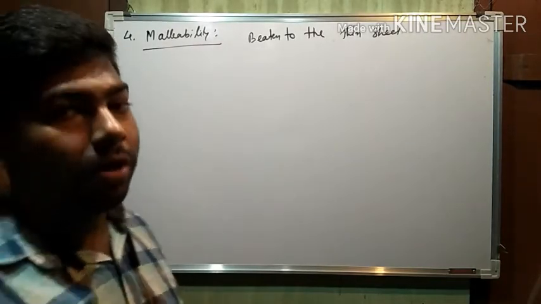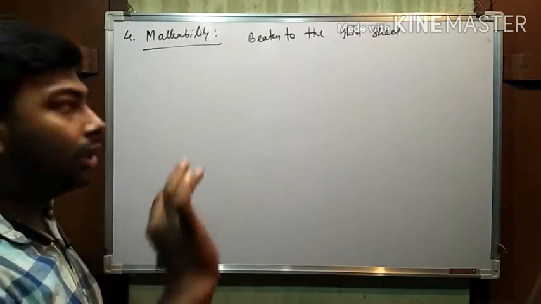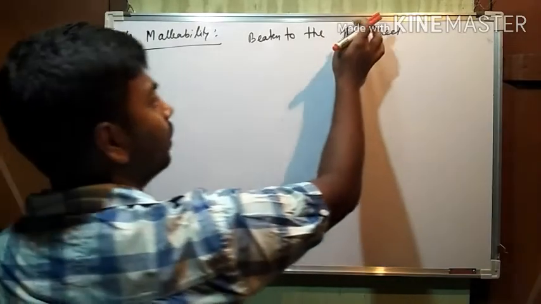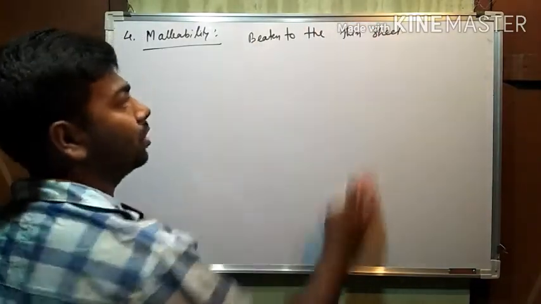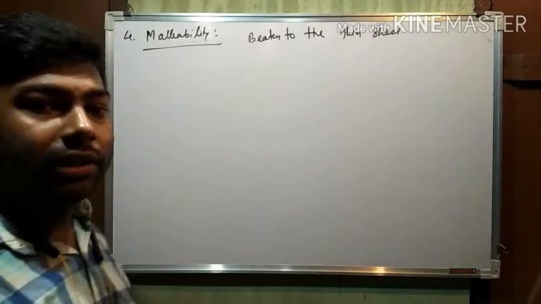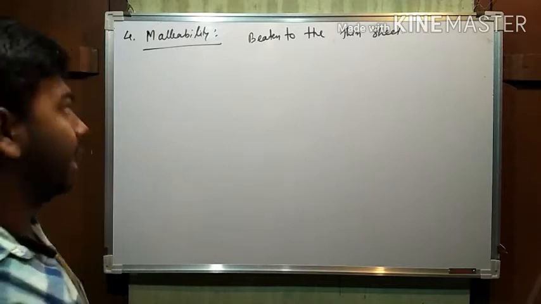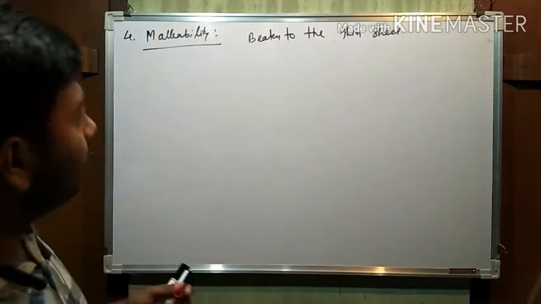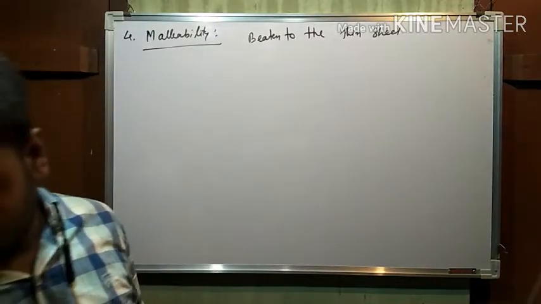If you beat any compound, metal or non-metal, and we can transform the element into a thin sheet, then you can say that the compound has the malleability character. Now see what it is for metal particularly.